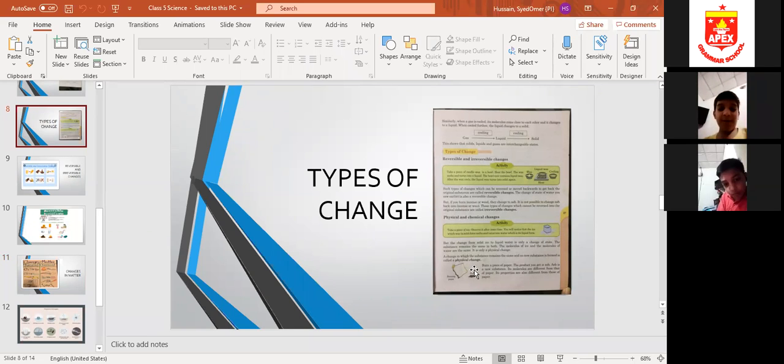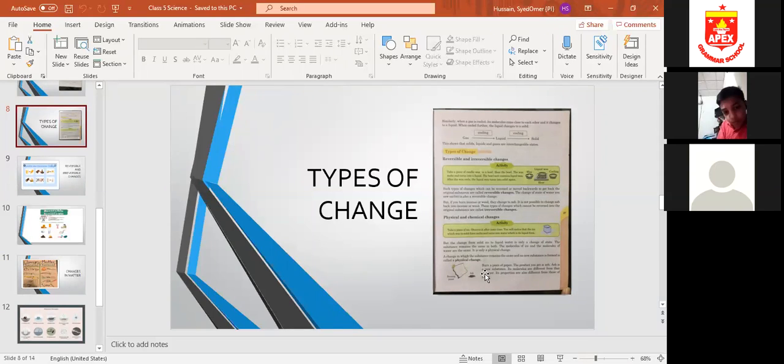A change in which the substance remains the same and no new substance is formed is called a physical change. A change in which no new substance is formed is called a physical change. For example, just look at this paragraph, I'm reading it. Burn a piece of paper. You can do this activity at home as well. If you burn any paper, the product you will get is ash.